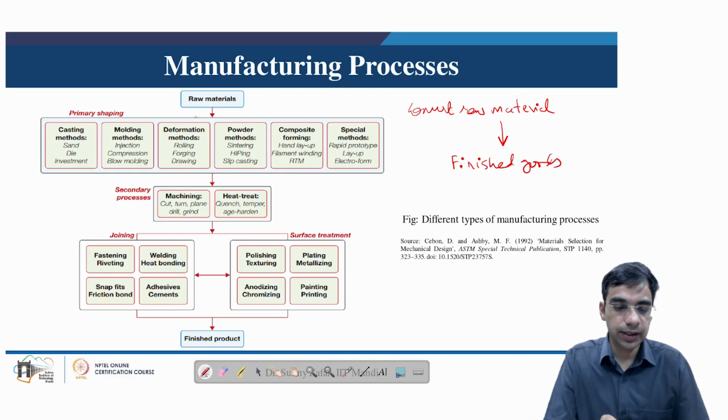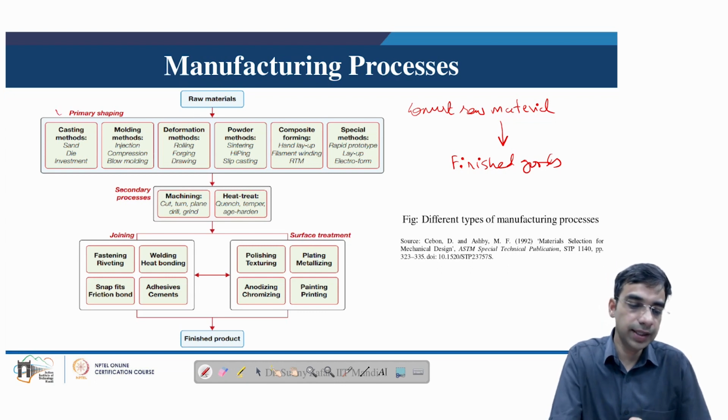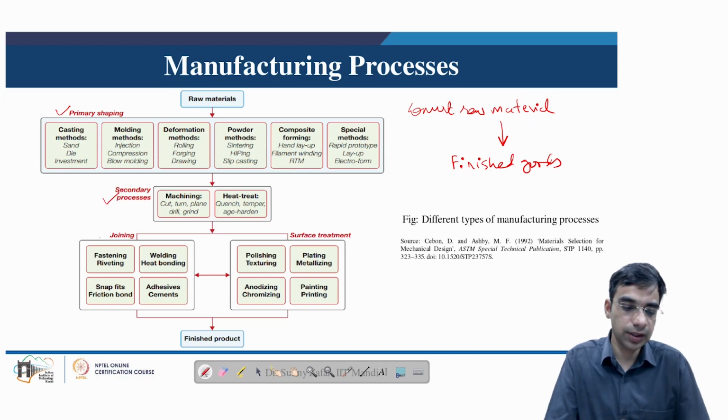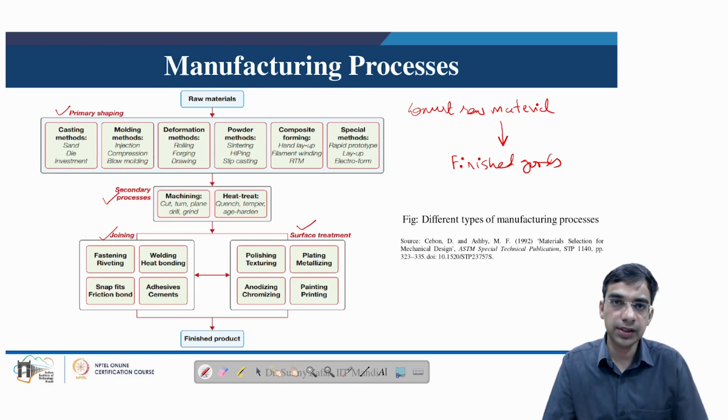Once we are converting the raw material into finished goods, there can be either primary shaping processes, or secondary shaping processes, or joining processes, or surface treatment processes. Some of the processes in primary shaping include casting based processes, in which we have sand casting, die casting, investment casting. Then in the case of molding methods, which are especially popular with polymers, we have injection molding, compression molding or blow molding.